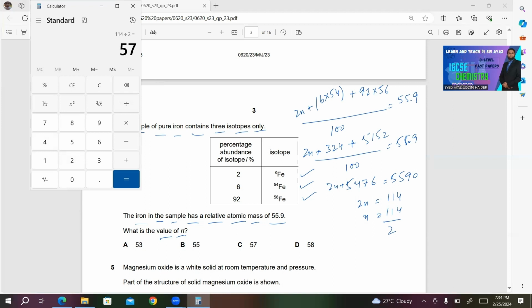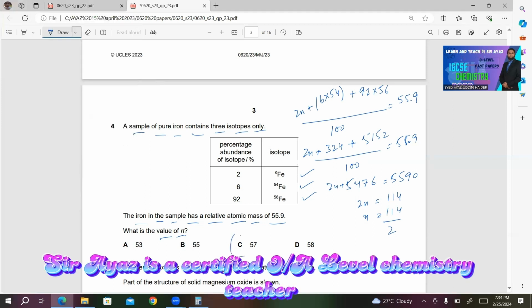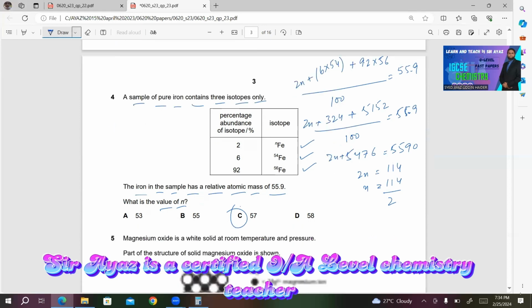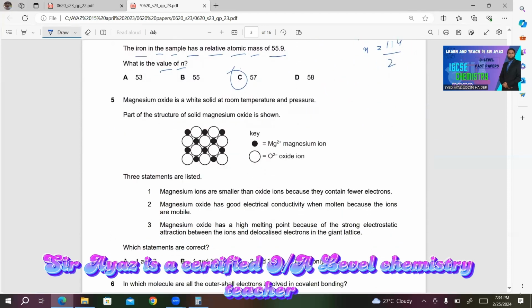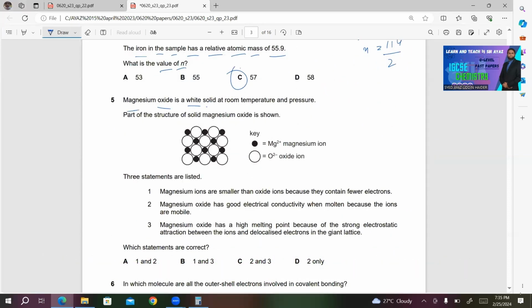You will get the value 57. So C will be the right answer for this MCQ. Magnesium oxide is a white solid at room temperature and pressure.